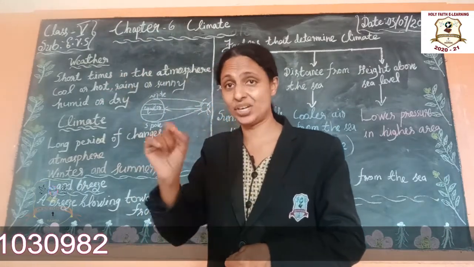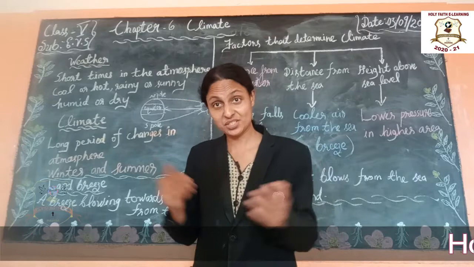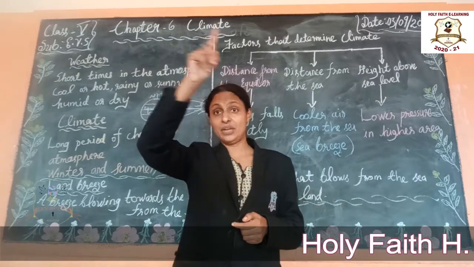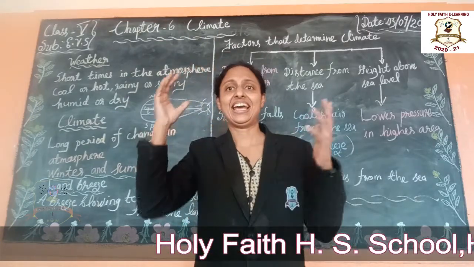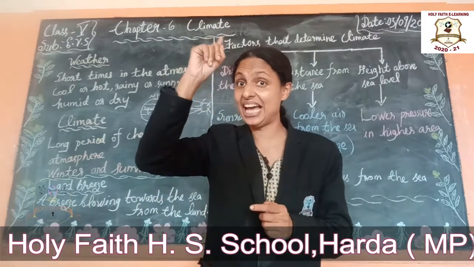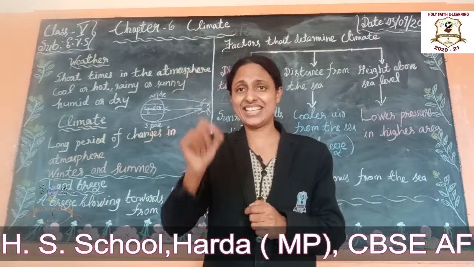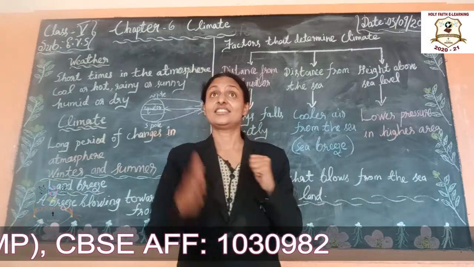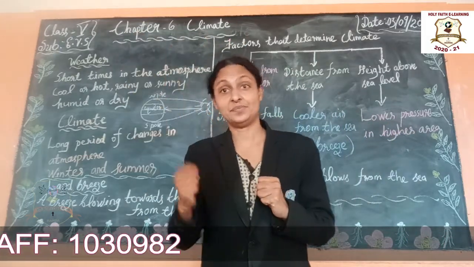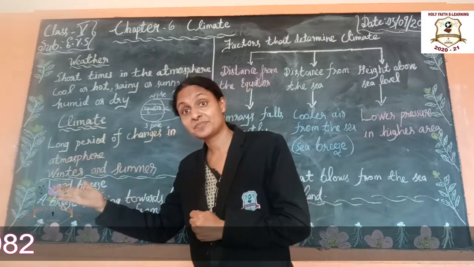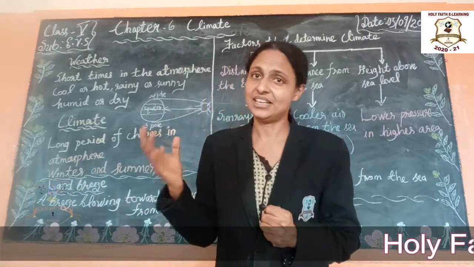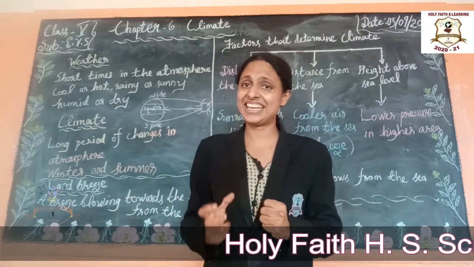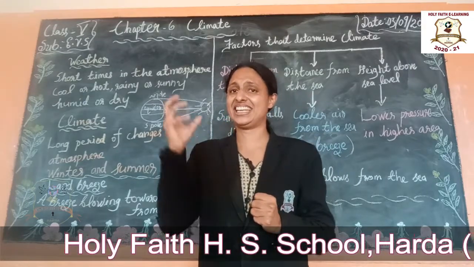In previous class we already learned what is weather. What is weather? Weather is actually what happens in the air around us. What happens in the air means day-to-day changes in the air. Yesterday it was a rainy day. Today it is a bright day. In the evening it may be a windy day. Understand students? Means weather conditions can change in a day.